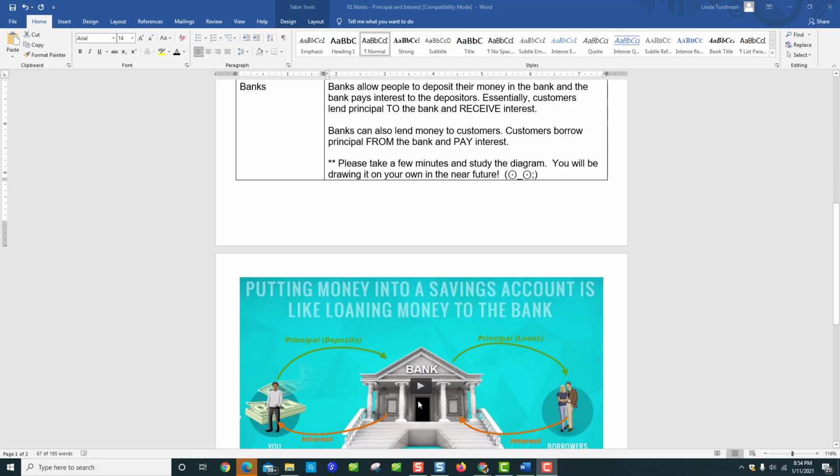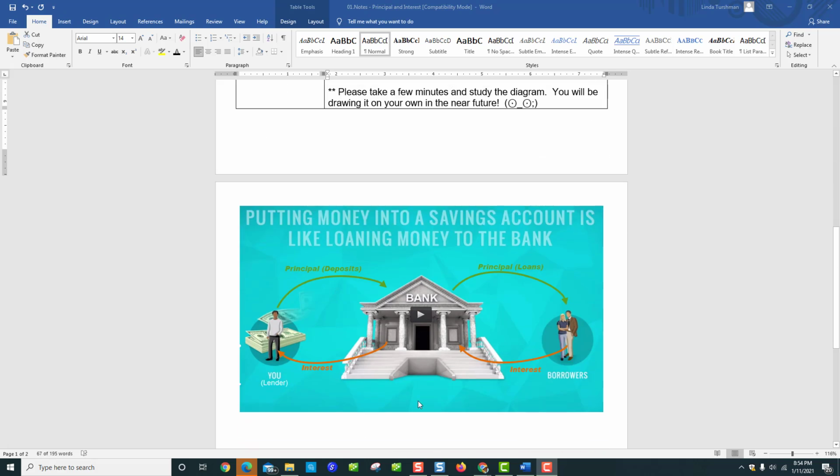To help you out, here is a nice little graphic for you. Here you've got some money, you decide to deposit your principal into the bank. The bank says thank you to you by paying you some interest. You deposit your money into the bank, you have lent your principal to the bank, and they have said thank you by paying you some interest.